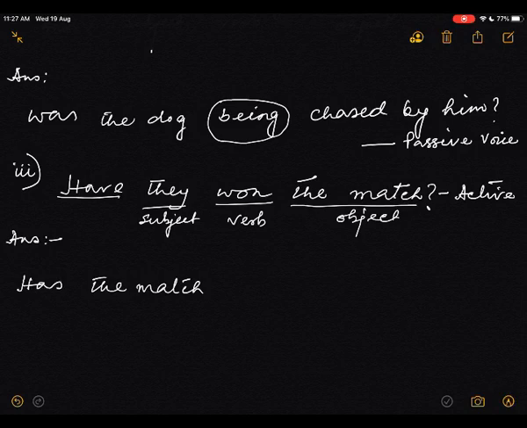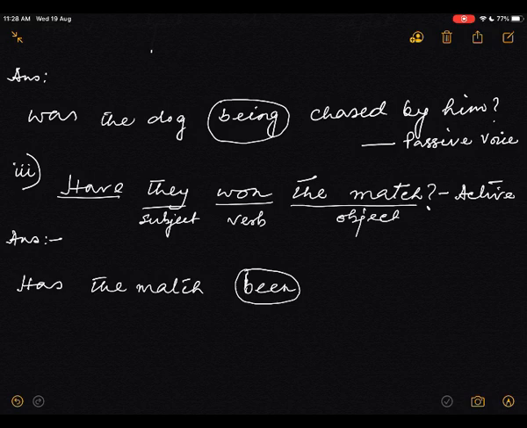Has the match. It is a perfect tense, so you must take been. Whenever it is a perfect tense in the passive voice, there must be one been. This is the perfective sign.